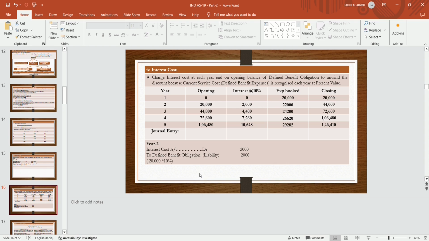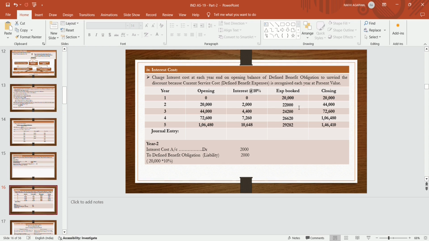So it becomes 20,000 into 10%, so it becomes 2,000. And the expense booked in this year is at the present value which we had calculated earlier, that is 22,000. So 20 plus 2, that is 22, plus 22, that is 44,000 is the closing balance. That closing balance again becomes the opening balance in year 3. Interest is calculated on that opening balance at the rate 10%. So 44,000 into 10%, so it becomes 4,400.